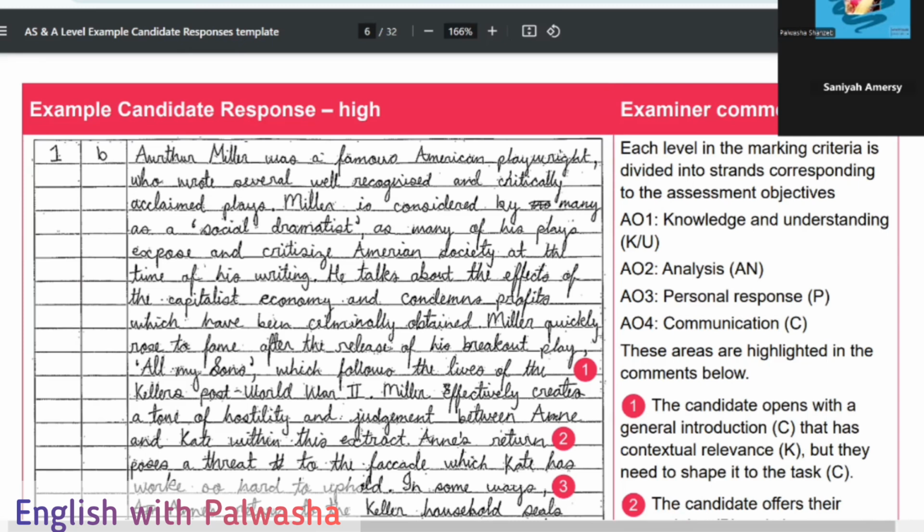Okay, we have to put in the commas. We have to explain. The first paragraph is going to be the introduction paragraph. We have to do the analysis of the writer. We have to give the biography.